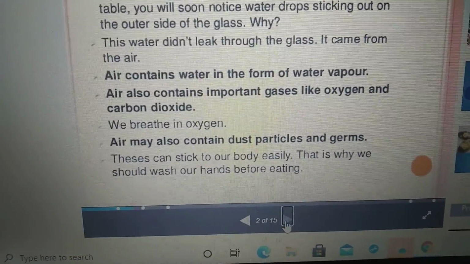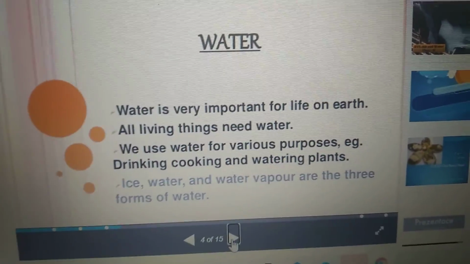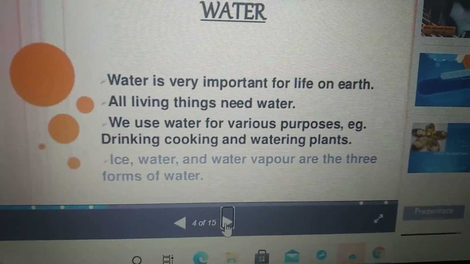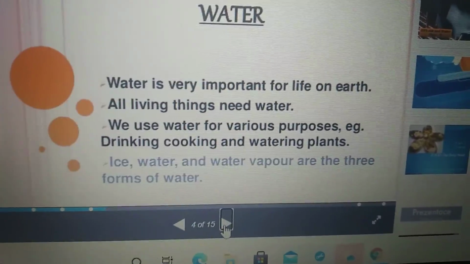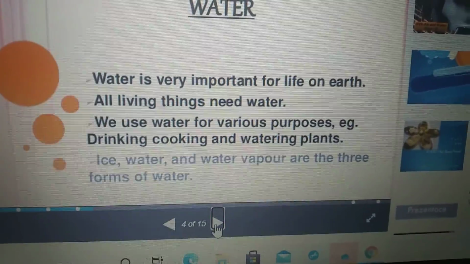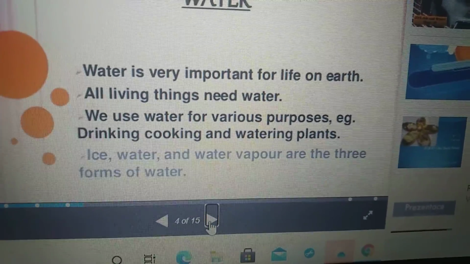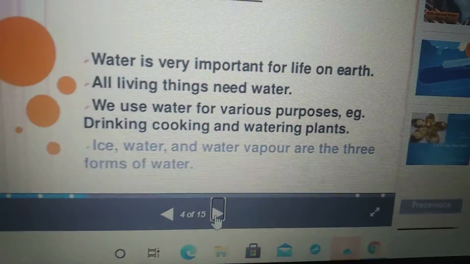Next, coming to water, children. Water is very important for life on earth. Earth contains 70% water and 30% land. So water is an important substance on the earth, isn't it? We cannot live without water.